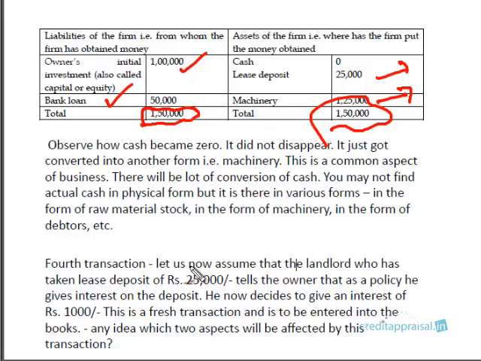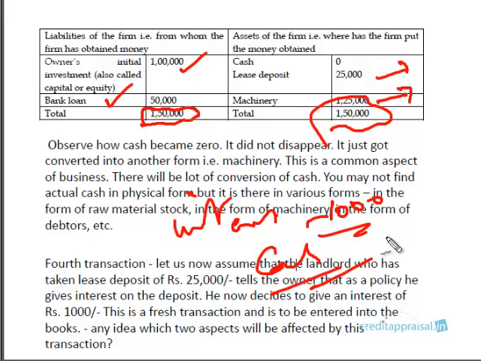Let us take another transaction. Here, the landlord who has taken the lease deposit tells the owner that as a policy he gives interest on the deposit. So he now decides to give an interest of 1,000, right? This is a fresh transaction, and now it is to be entered in the books. Any idea what the 2 heads affected will be? The landlord is now giving interest of 1,000. So how does he give 1,000? It comes in the form of cash. He hands over cash of 1,000 to you.